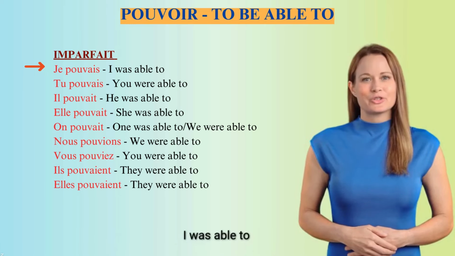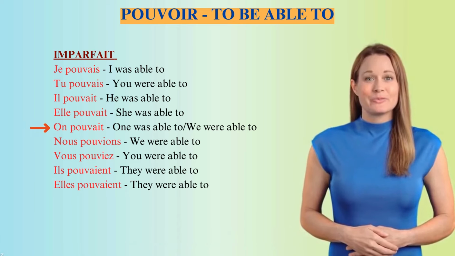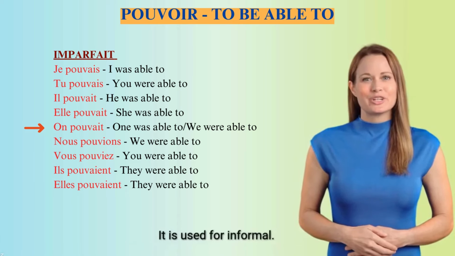I was able to. Tu pouvais. You were able to. Il pouvait. He was able to. Elle pouvait. She was able to. On pouvait. One was able to or we were able to. It is used for informal.